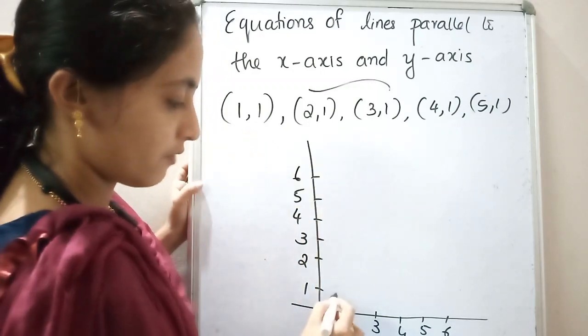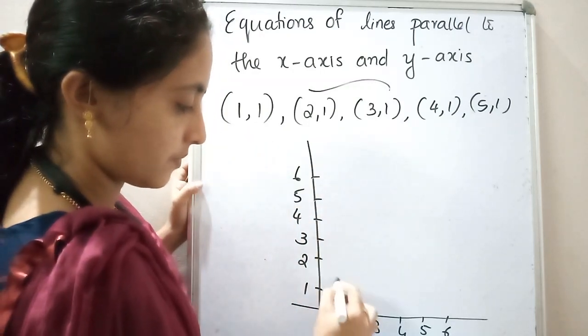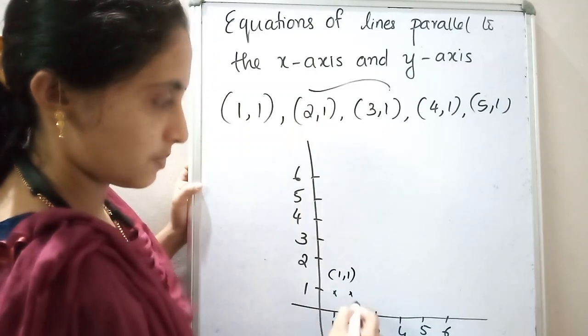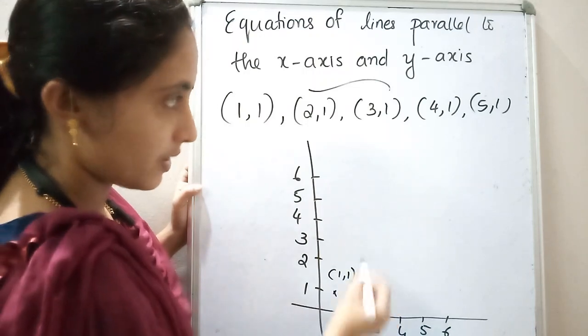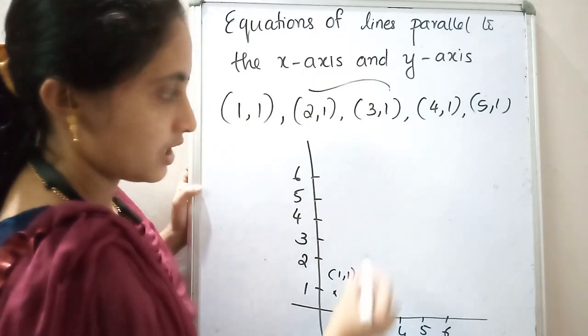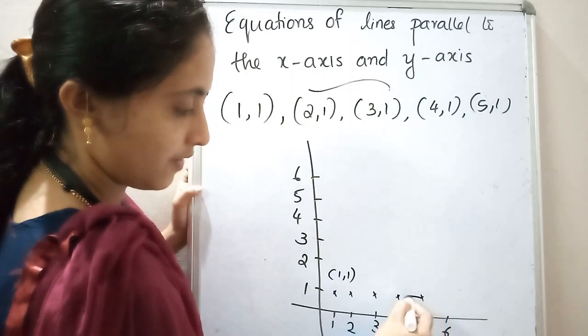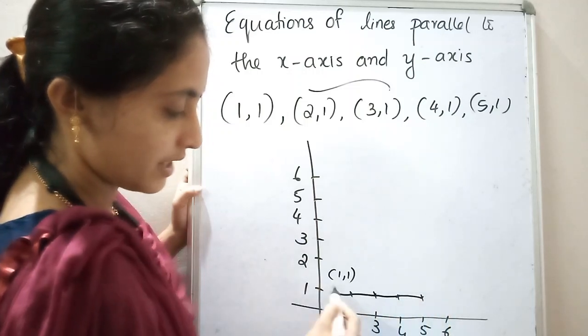First point is what? (1, 1). 1, 1 means this point. Okay, next point is (2, 1). 2, 1 where? This point. Okay, next point is (3, 1) where? This point. (4, 1). This point. (5, 1). This point. While joining these points, what we understood?